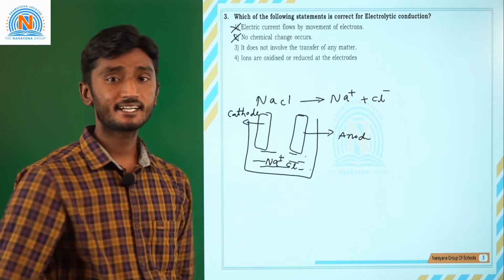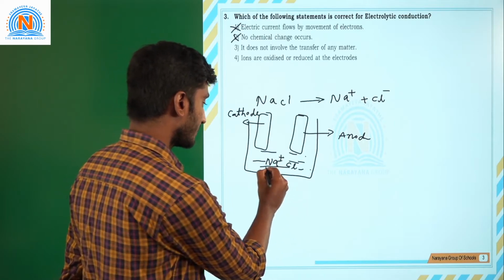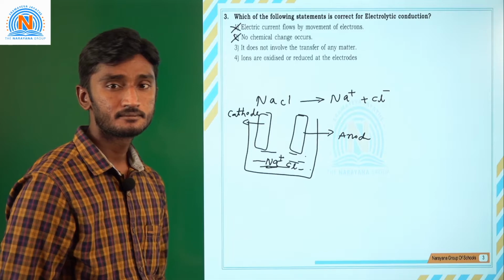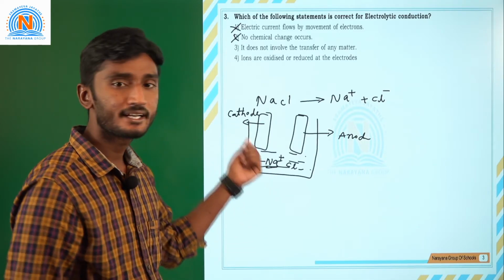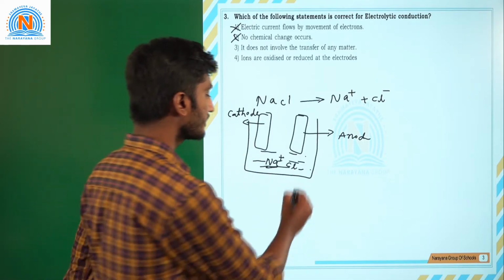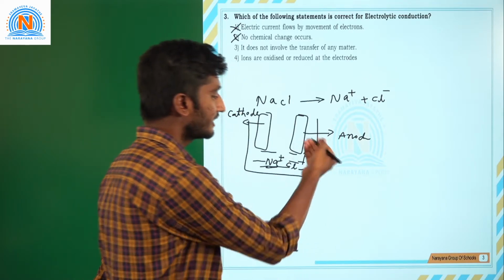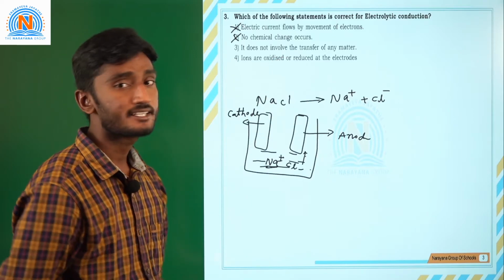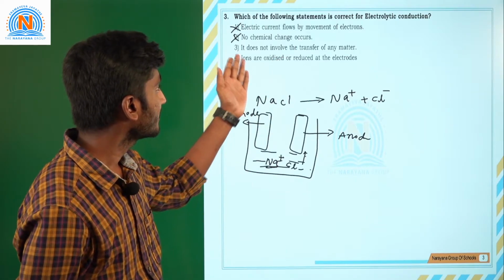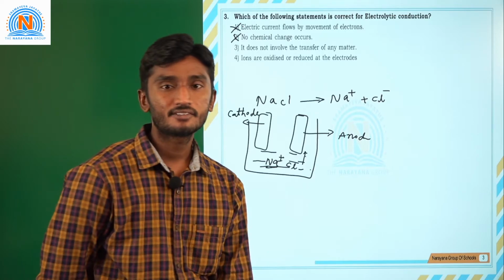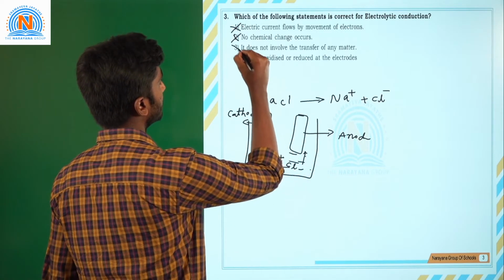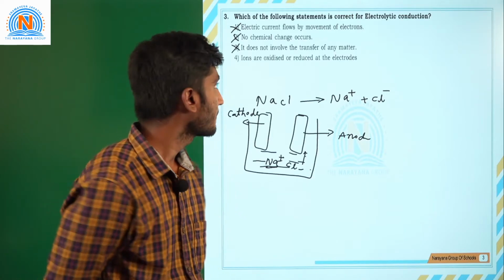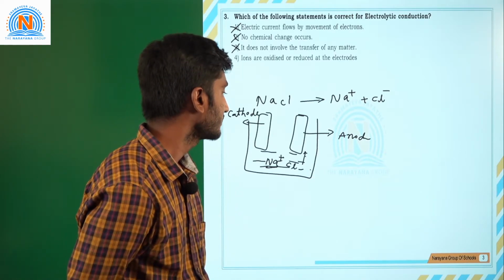In this electrolytic conduction, the Na plus ions move to the cathode side and undergo reduction, and the chloride ions move to the anode side and undergo oxidation. So the transfer of matter is taking place actually, but here the third option says it does not involve the transfer of any matter. So this is wrong. Fourth option: ions are oxidized or reduced at the electrodes, right?